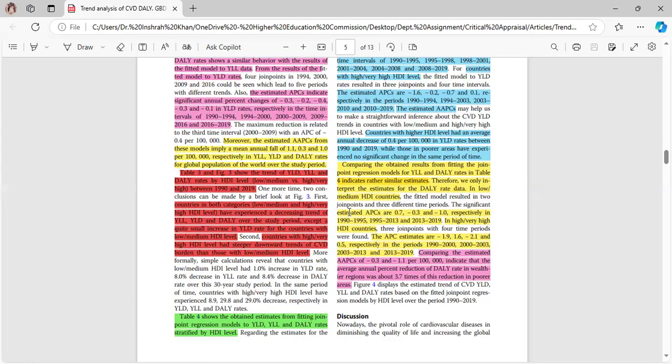In low and medium HDI countries, estimated APCs are 0.7, minus 0.3, and minus 1.0, respectively in 1990 to 1995, 95 to 2013, and 2013 to 19. In high or very high HDI countries, the APC estimates are minus 1.9, 1.6, minus 2.1, and 0.5, respectively in the periods 1990 to 2000, 2000 to 2003, 2003 to 2013, and 2013 to 19. Comparing the estimated AAPCs of minus 0.3 and minus 1.1 per 100,000 indicates that the average annual percentage reduction of DALY rates in wealthier regions was about 3.7 times this reduction in the poorer areas.